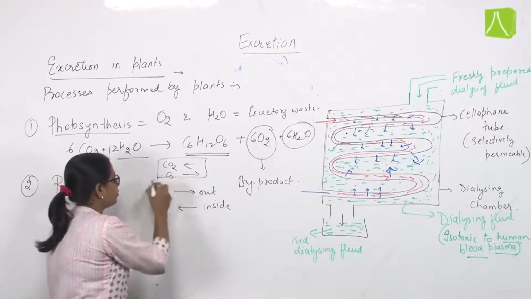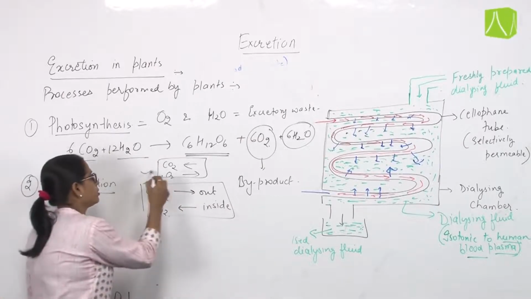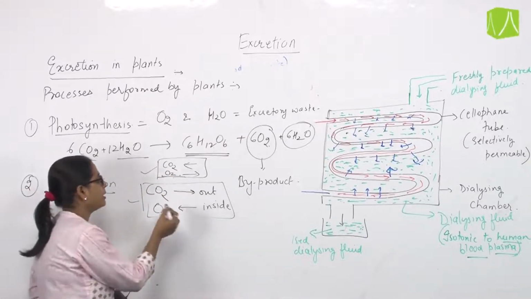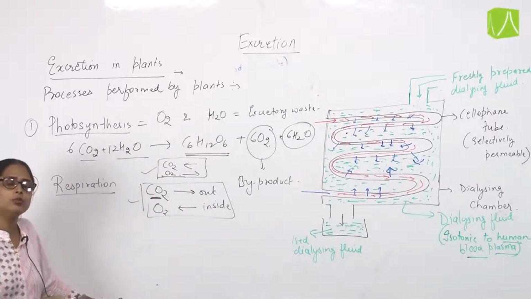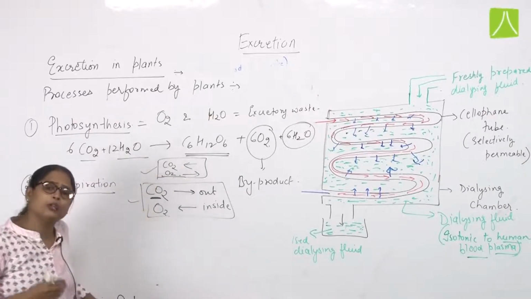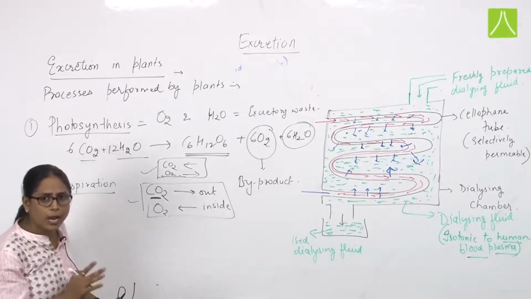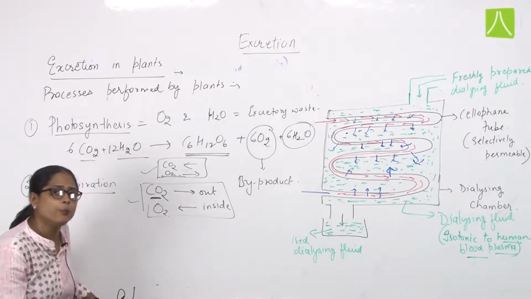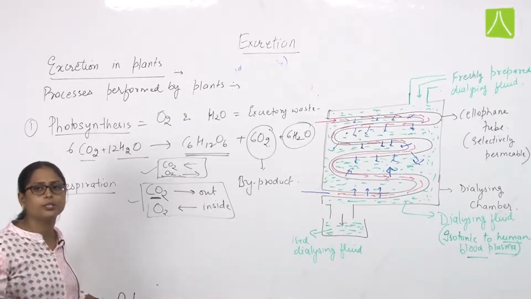Now, what is the difference between these two pathways? During daytime, both processes occur continuously. But if the plant is releasing CO2 through respiration, the plant again utilizes this CO2 in the process of photosynthesis. So we can say during daytime, in the surrounding environment of the plant, the amount of CO2 seems to be lower as compared to night. Although it is not that the plant is not respiring during daytime. The plant is respiring continuously during day and night.